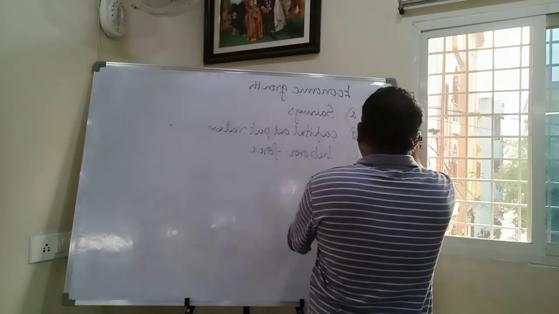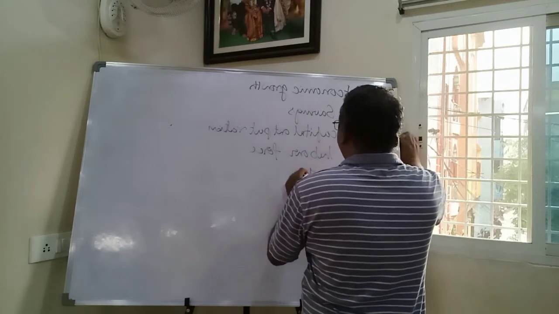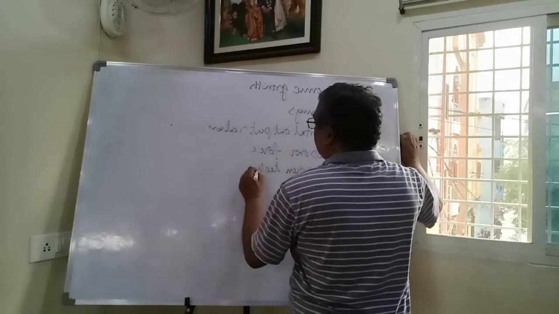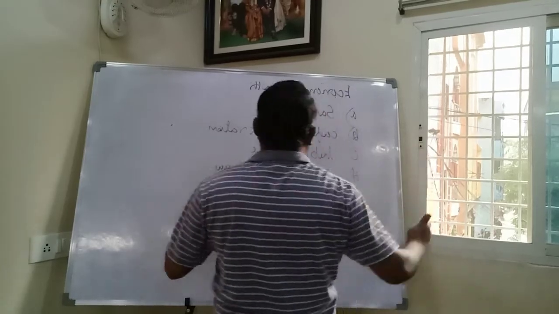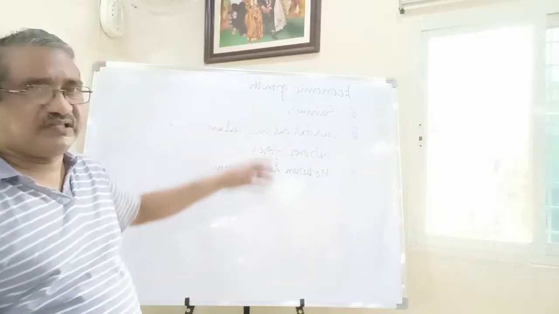The fourth one is D, modern technology. Here you should understand, there are four things.